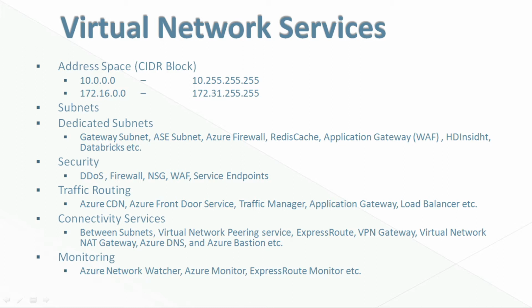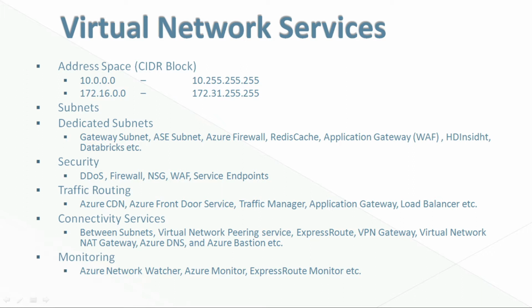Subnets are a way to split your network address range into one or more subnetworks. You need to plan your subnets properly, considering all the workloads needed to be deployed into the network. Each subnet must have a unique address range, which needs to be specified in CIDR format, and that must be within the address range of the virtual network. Subnet address range cannot overlap with other subnets in the same virtual network. The smallest supported IPv4 subnet range is /29 and the largest is /8, that is using CIDR subnet definitions.